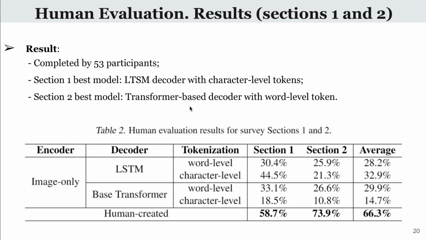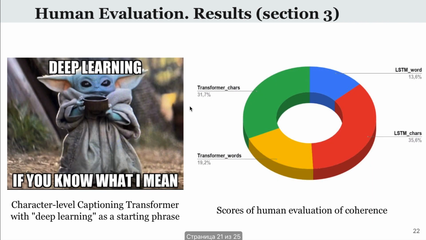However, if we average over 2 sections, we will see that the LSTM character-level model is the best one according to human evaluation. In section 3, the best decoder was again LSTM with character-level tokens. On the slide, you can see meme presented in this section. More examples you can find in the survey or in the report.